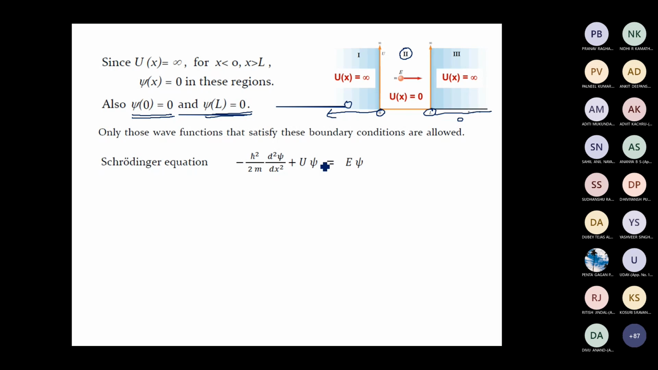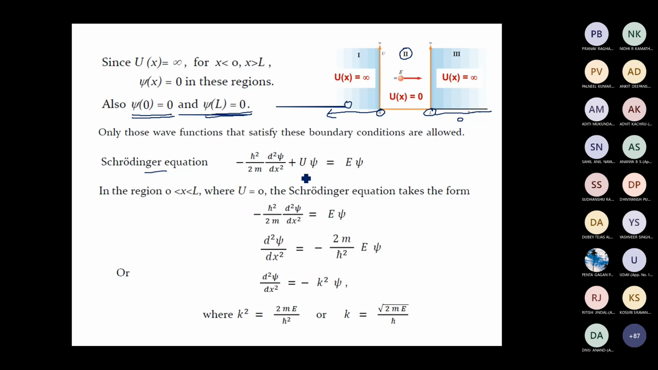So this particular Schrodinger equation has to be solved using these two boundary conditions, psi of 0 equal to 0 and psi of L equal to 0. Now we will substitute the potential energy equal to 0 because we are solving this Schrodinger equation in region 2. In region 2, the potential energy is 0.